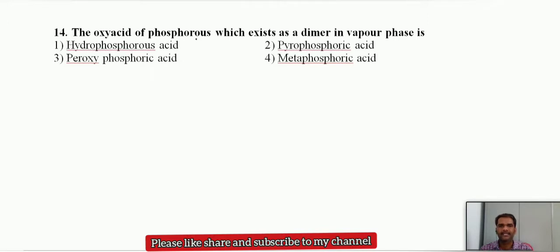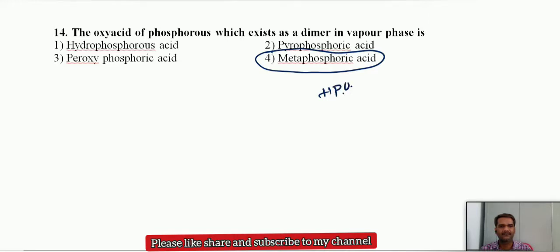Next, which oxyacid of phosphorus exists as a dimer in the vapor phase? The options are hypophosphorous acid, pyrophosphoric acid, peroxyphosphoric acid, and metaphosphoric acid. We know that metaphosphoric acid can exist in polymeric forms: dimer, trimer, tetramer. How does it look in the dimeric form?